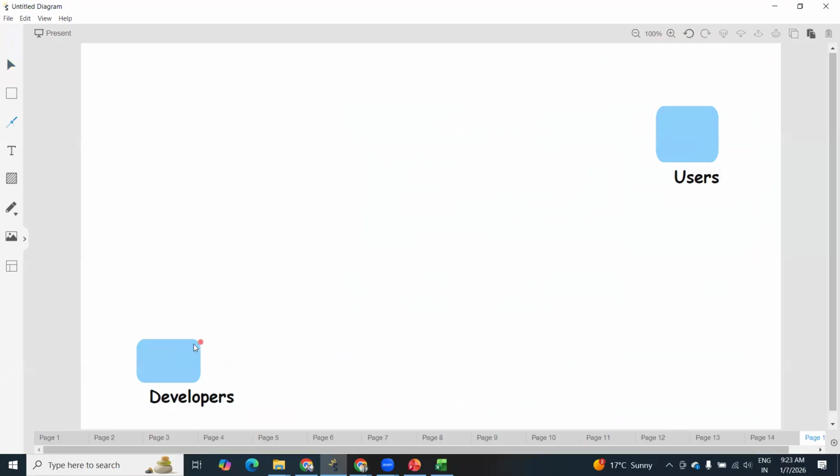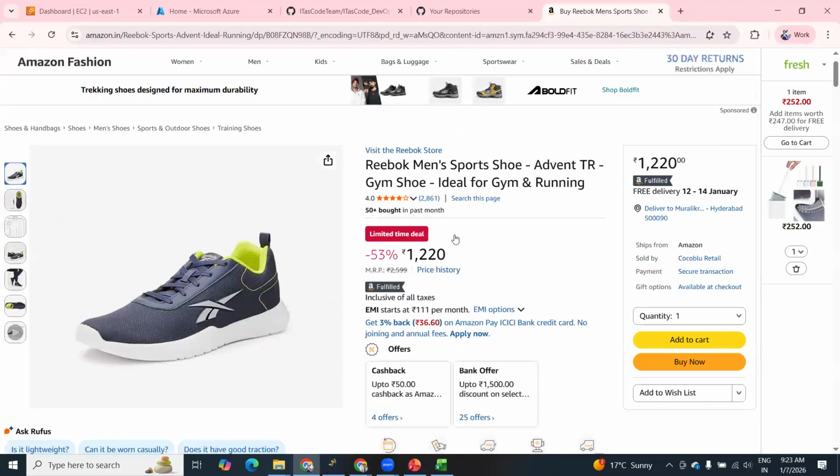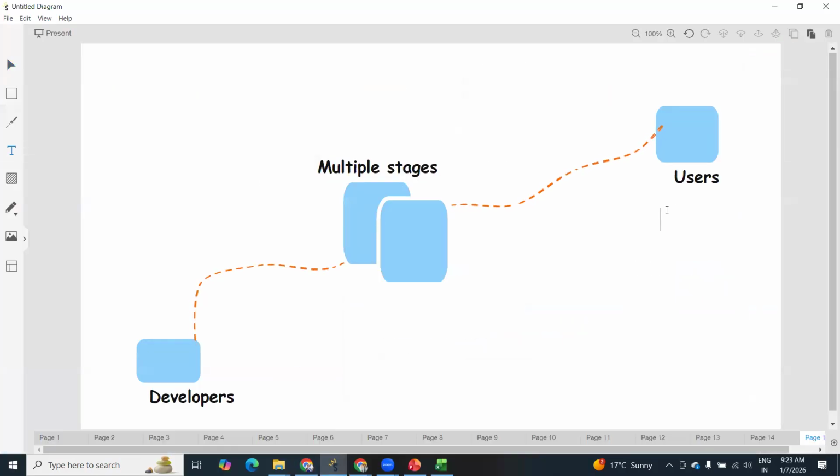After multiple stages, we are going to access our application. Just forget about the multiple stages as of now. Let us observe a very basic structure. Let us call these multiple stages. Now, what is the price here? Some price, 1200 something. Amazon is selling at 1200. So here Amazon developers created one version called V1, and the 1200 price is there.